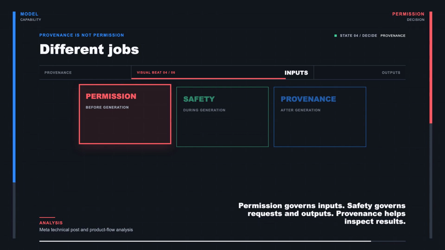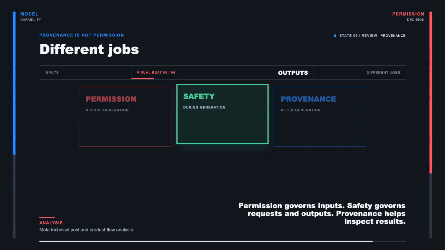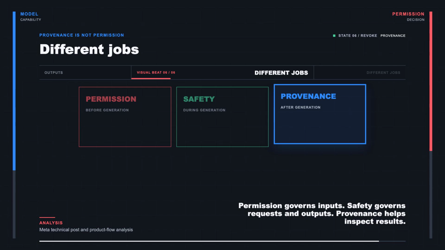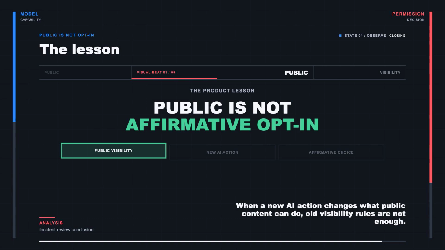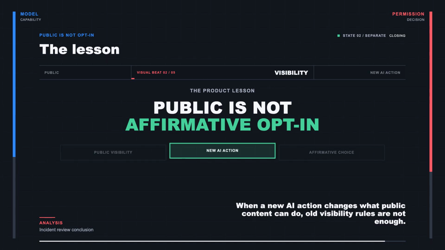Permission governs inputs and actors. Safety governs requests and outputs. Provenance helps inspect the result. Strong performance in one layer does not repair a missing decision in another. Meta did not abandon Muse Image. It removed one connector between a powerful model and a huge public content platform.